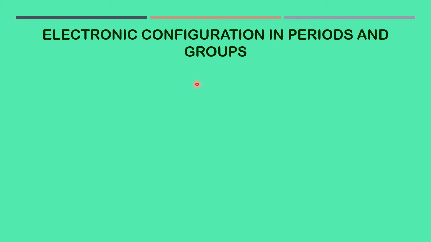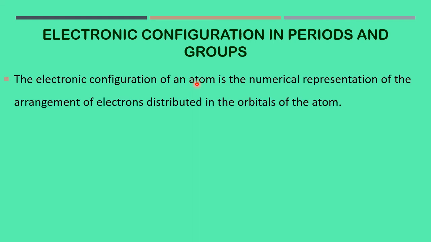So let us learn electronic configuration separately in the group and in the period. The electronic configuration of an atom is the numerical representation of the arrangement of electrons distributed in the orbitals of the atom. So using the numbers, using the symbols, we write the electronic arrangement, that is called the electronic configuration.